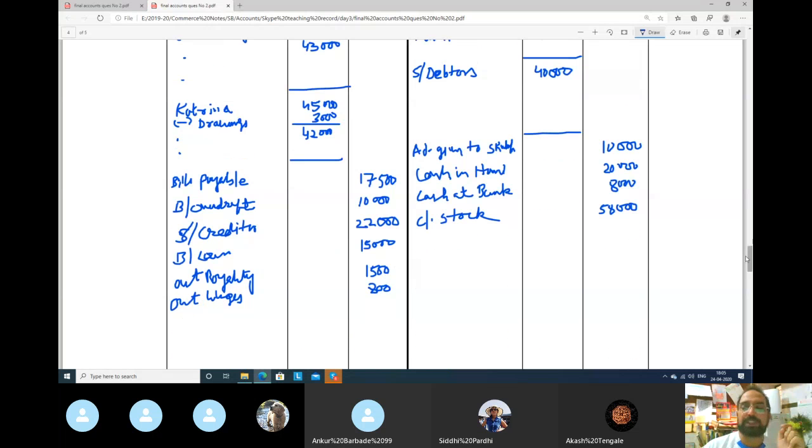So it will go to asset side and it will be called prepaid salary. How much? 2000 rupees. So guys, if anything is outstanding, that is your liability. It will go liability side. Any expense which is prepaid, that will go to asset side. Next.